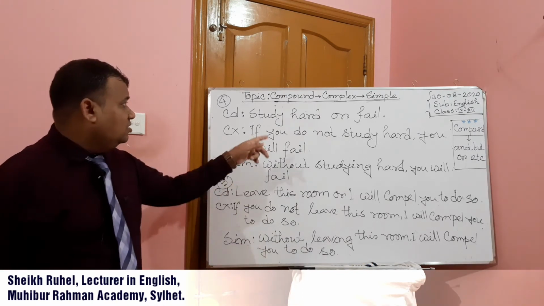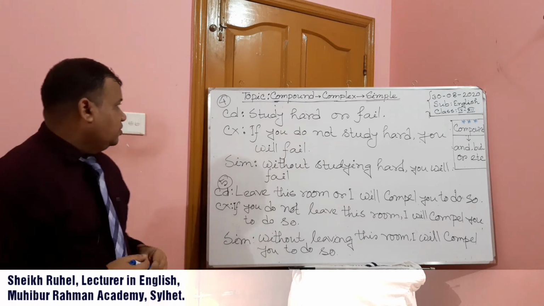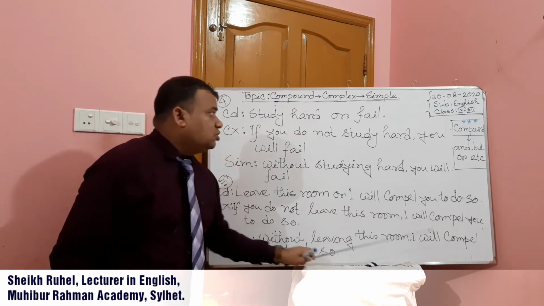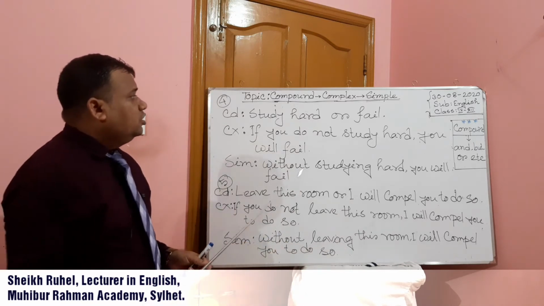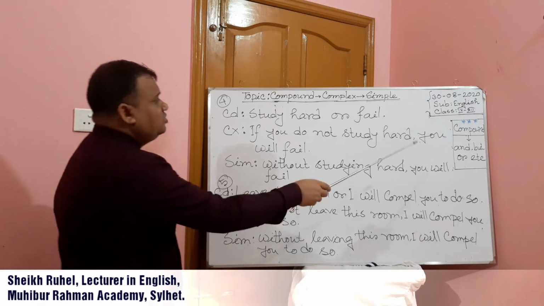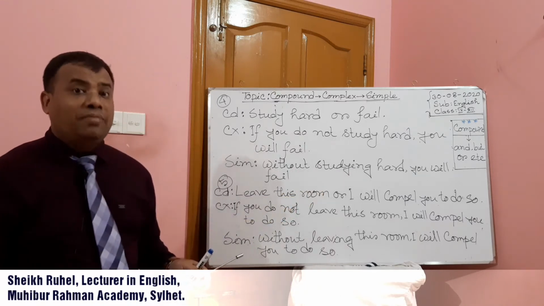Now we have to work on or. So, study hard or fail. We know that in a compound sentence there will be and, but, or. So according to this, the sentence is also a compound sentence.